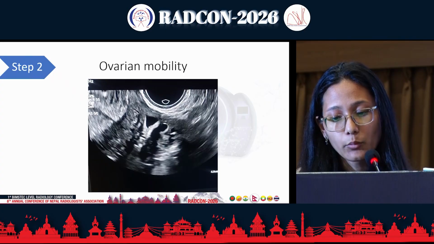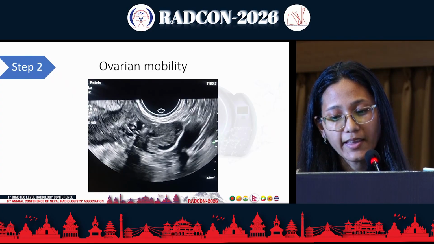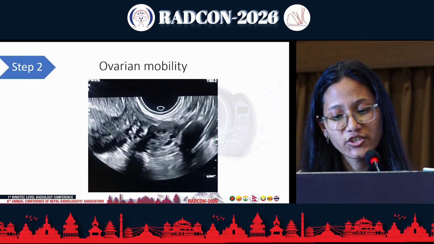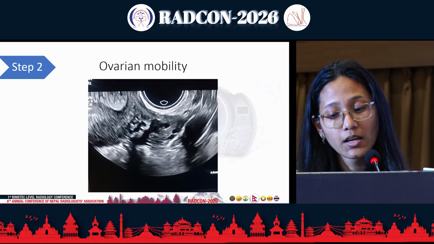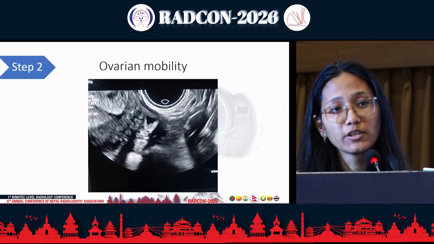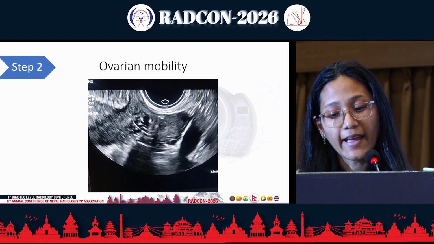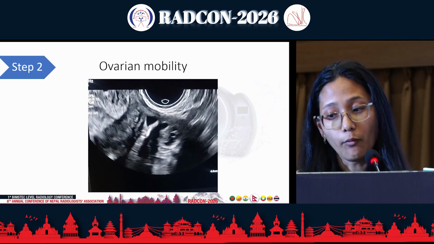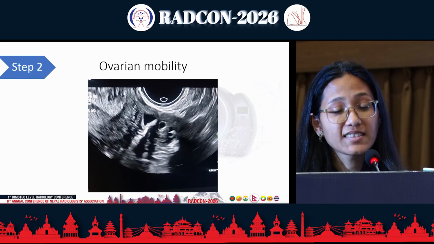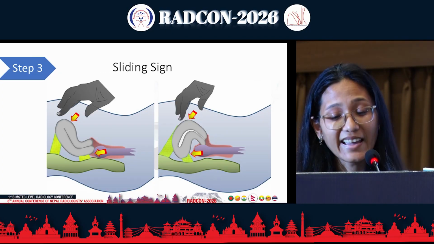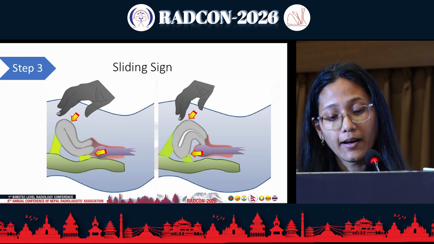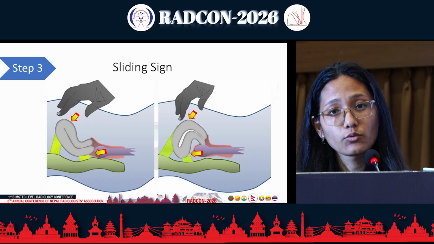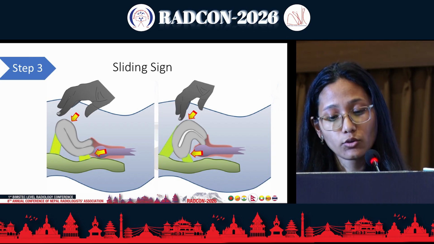So here, we first locate the ovary, then with the transducer we apply gentle pressure and the ovaries should be sliding smoothly. We can even apply intra-abdominal pressure over the lower abdomen and see the free mobility of the ovary. The third step is to look for the sliding sign, and this differs if we are performing it in an anteverted uterus or a retroverted uterus.